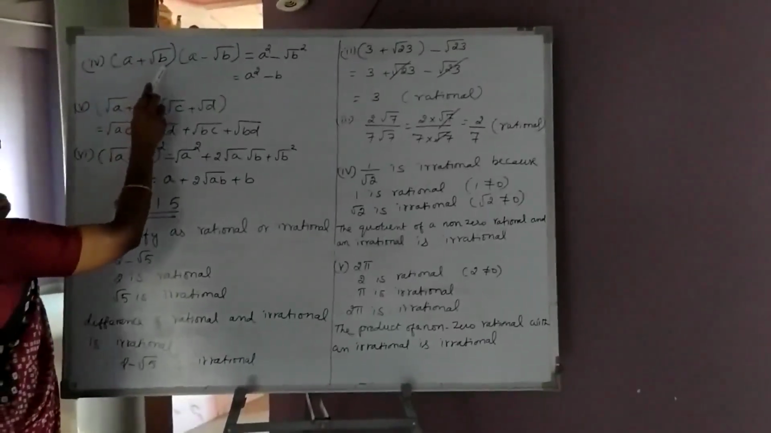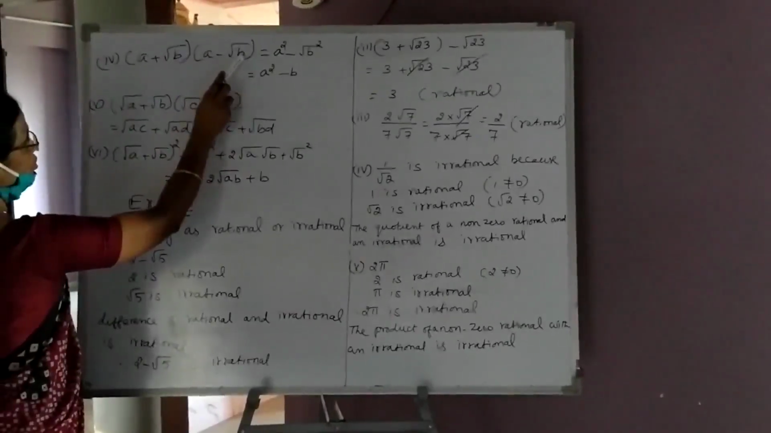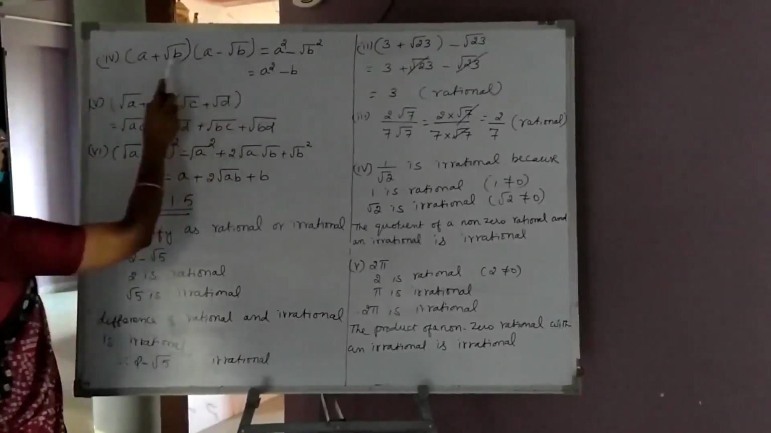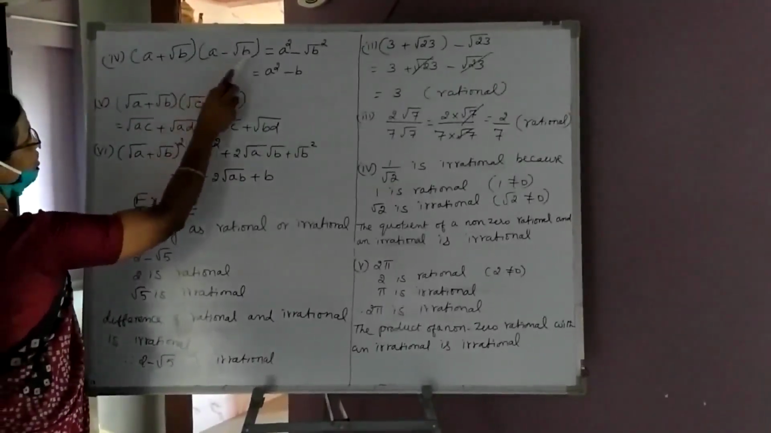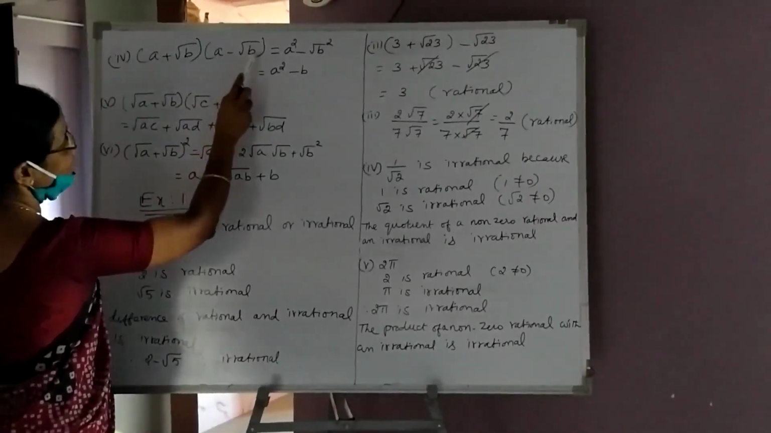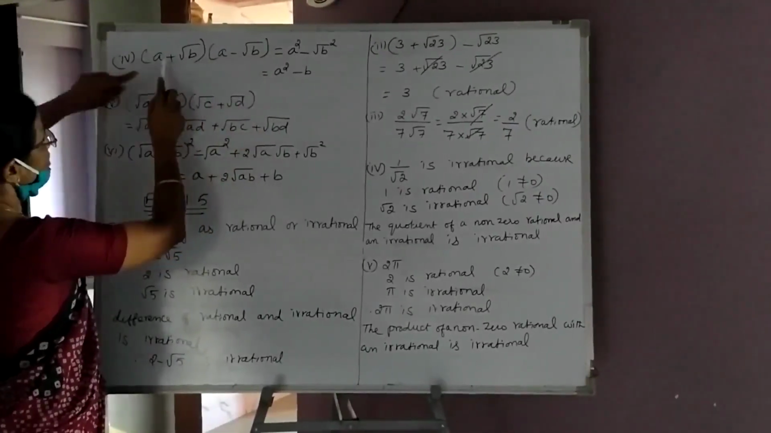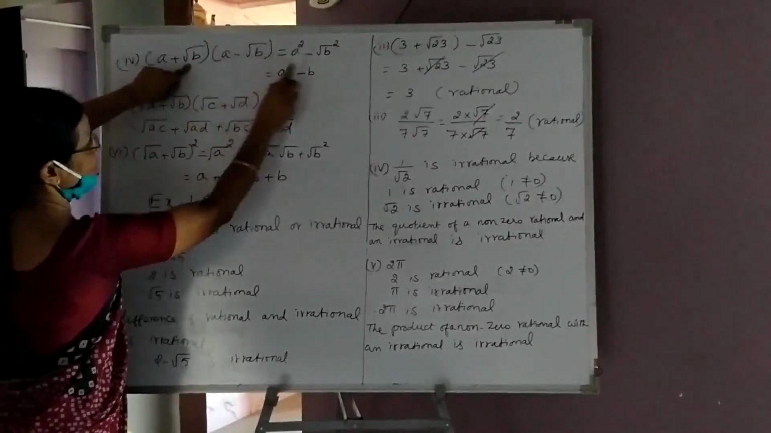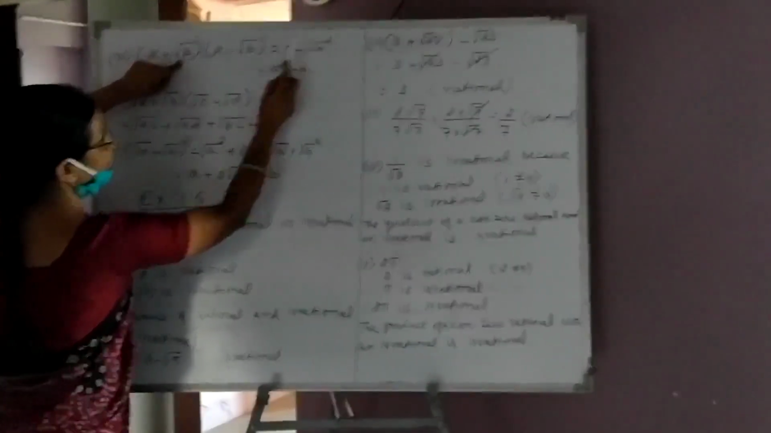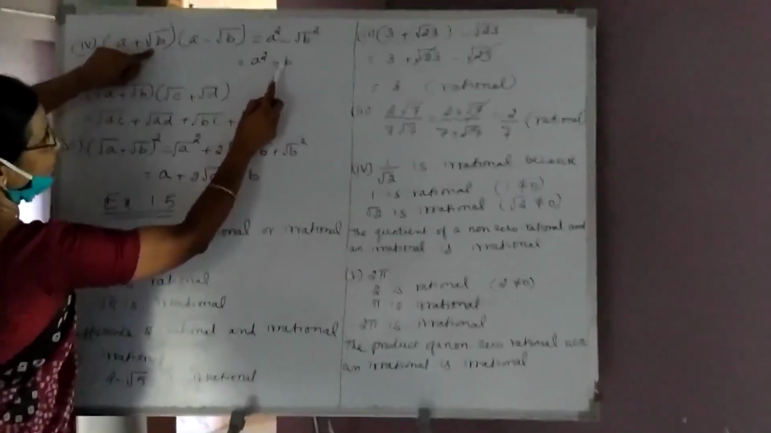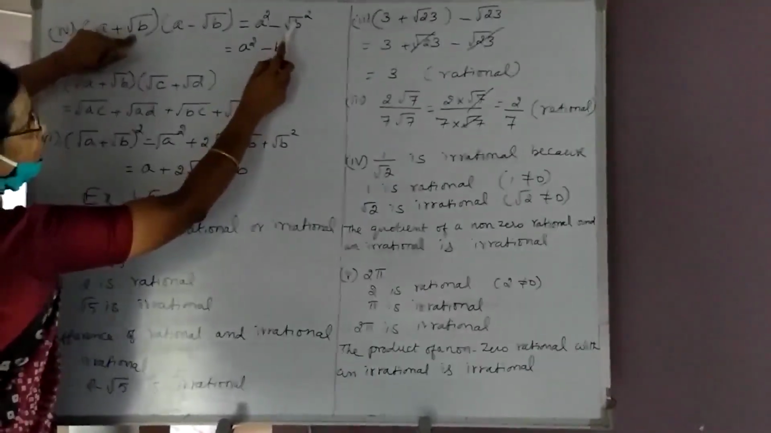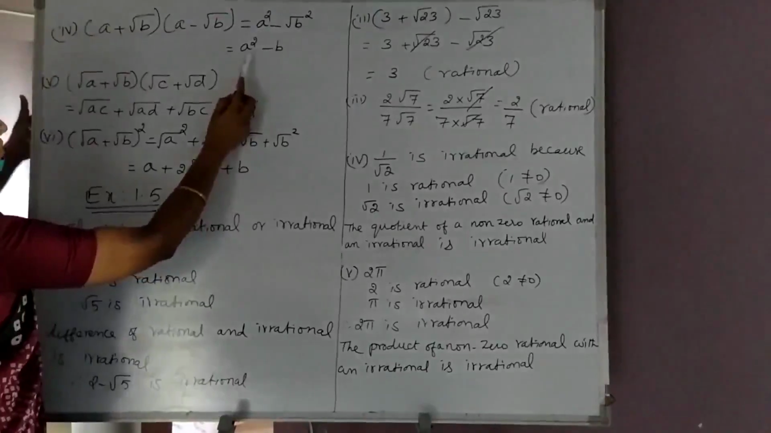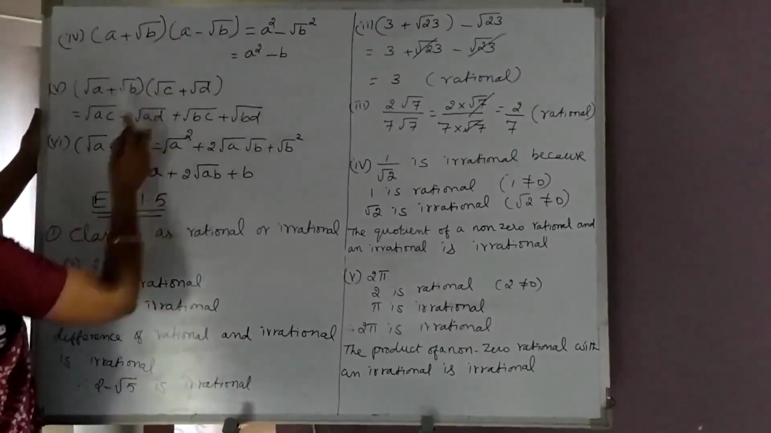A plus root B multiplied by A minus root B, it is of the form A plus B into A minus B. The formula is A square minus B square. That is square of the first term, A square, minus square of the second term, which is root B square, which becomes A square minus square of root B becomes B. Therefore, the result is A square minus B.